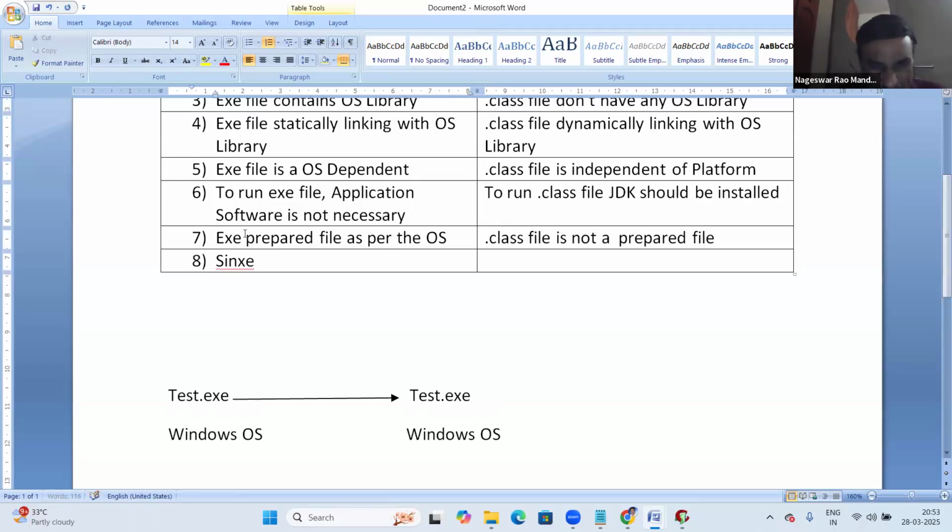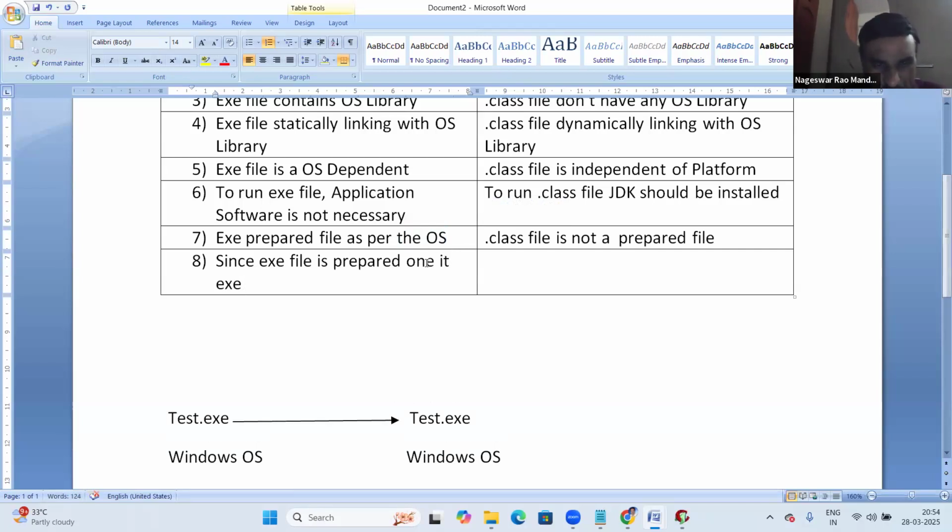Okay, the exe file. Since the exe file is a prepared file, it will run directly, prepared as per the OS. Suppose it is Windows OS: linking with the Windows OS library is already done, so it goes directly to execution. Linking is not necessary again. Since the exe file is a prepared one, it executes faster. Separate preparation is not necessary. It executes directly and faster.